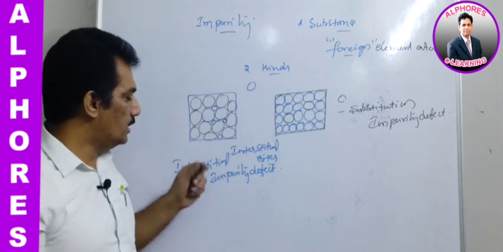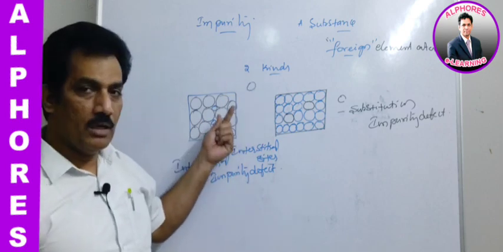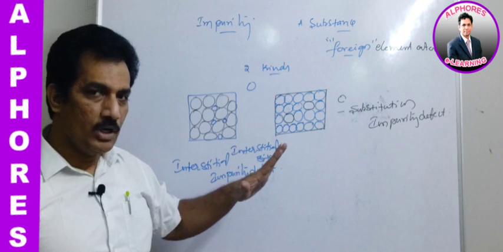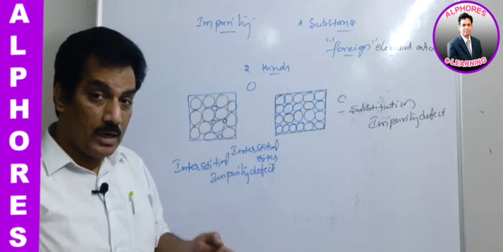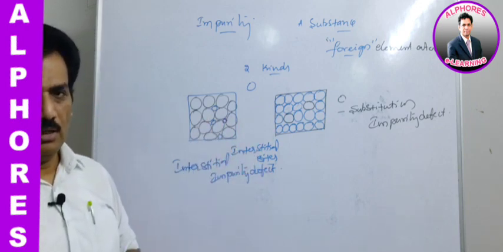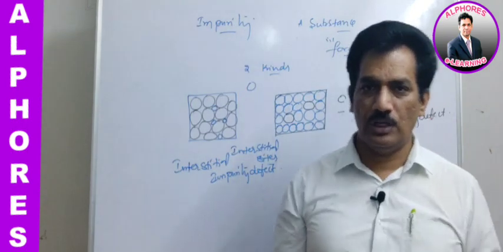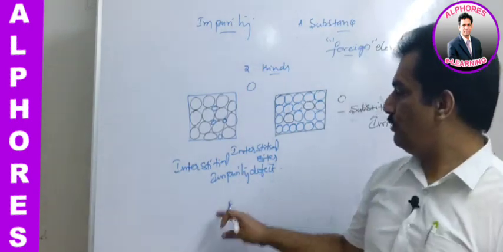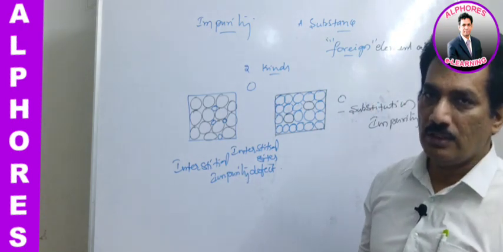But unlike that, in interstitial impurity defects, these atoms which are coming are not replacing any lattice point atoms, just they are introduced, they are arranged in the gaps. Gaps are nothing but interstitial sites. When this element is present in interstitial sites as impurity, such type of impurity defect is known as interstitial impurity defects. Are you following this?